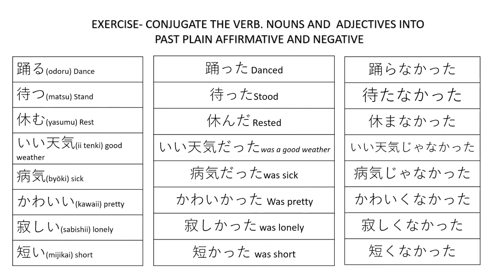Ii tenki janakatta. Byouki janakatta. Kawaikunakatta. Sabishikunakatta. And finally, mijikakunakatta.